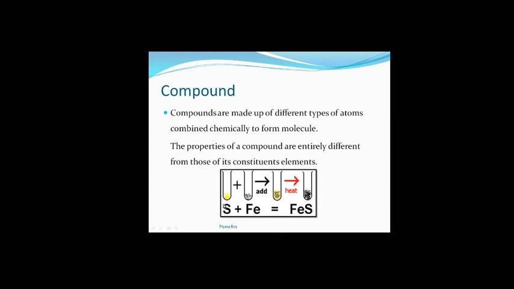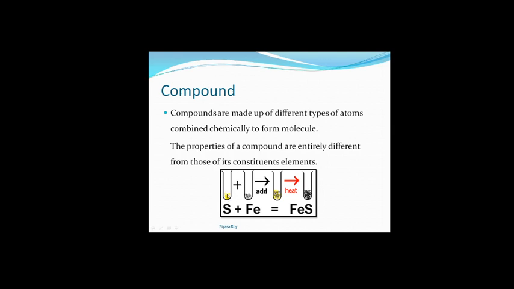If we give an example, then it will be easy to understand this part. Here we have taken some sulfur in this test tube. Sulfur is a non-metal. It's a yellow, soft non-metal. We have taken sulfur dust in the first test tube, and in the second test tube we have taken some iron dust, which is a metal.